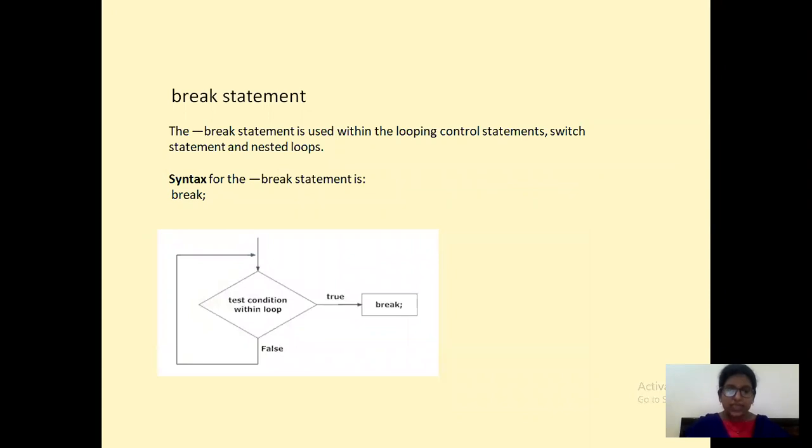So let's see how the break statement works. The break statement is used within looping control statements, switch statements, and nested loops. Let's see the syntax for the break statement. You have a test condition within the loop, and if the condition is true, then inside it you write break. Break will take the control out of that particular loop. If it is false, you go to the next statements outside of your loop. This is the general flow chart for the break statement.